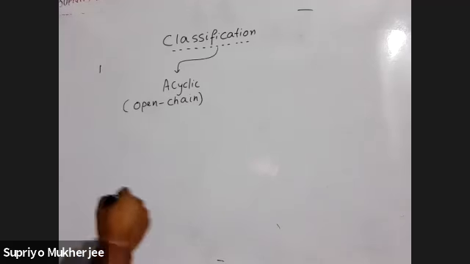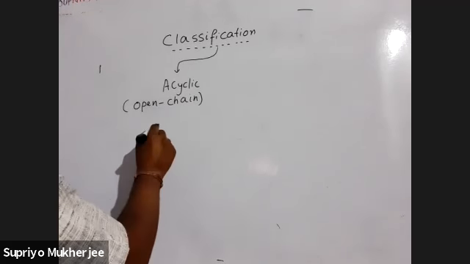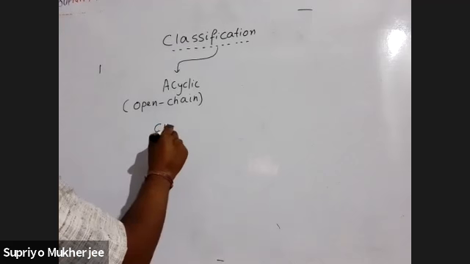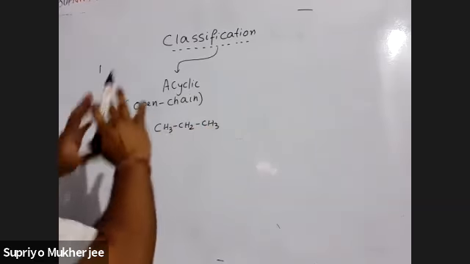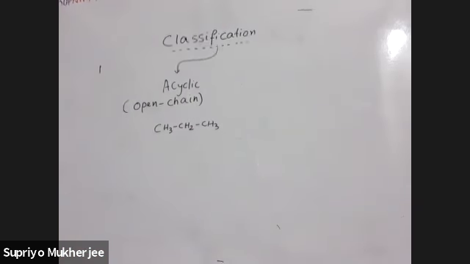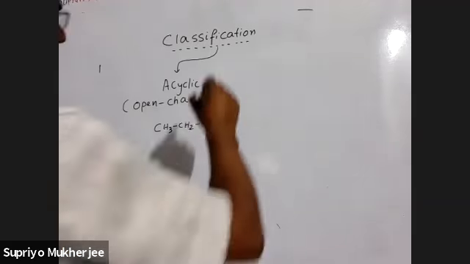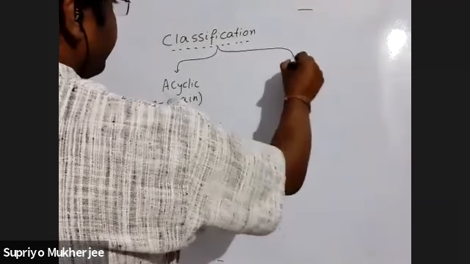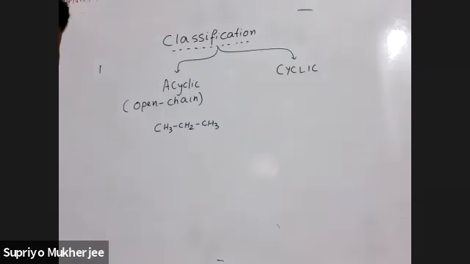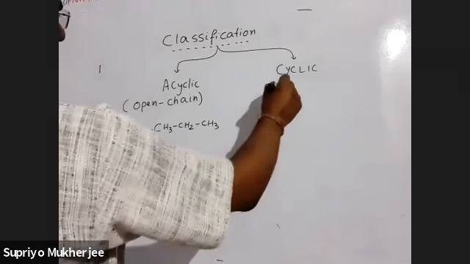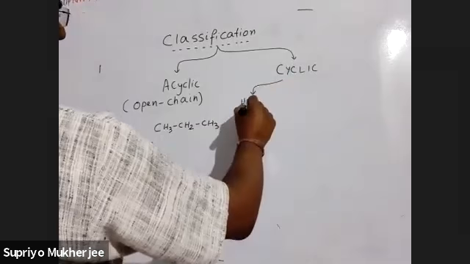So open chain compounds you have already done a lot, like CH3, CH2, CH3. This is propane, this is open chain, this is not a cyclic chain. That's what I mean to say. Next, there are cyclic compounds. Now the cyclic compounds are of various types. So number one type is homocyclic.